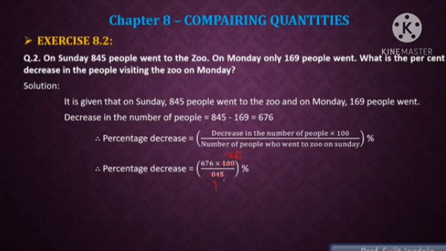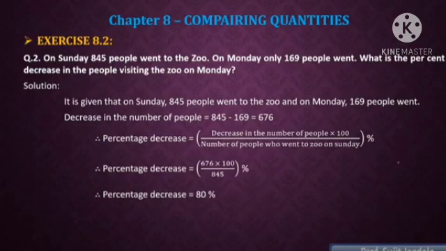5 1s are 5, 5 6s are 30, and 5 9s are 45, so we get 169. Then 676 upon 169. That is going to be 4, because if we divide it by 13 twice, then we are going to get 4 as the quotient. Then we get the final product 4 into 20, which equals 80%. So 80% is the final percentage decrease.